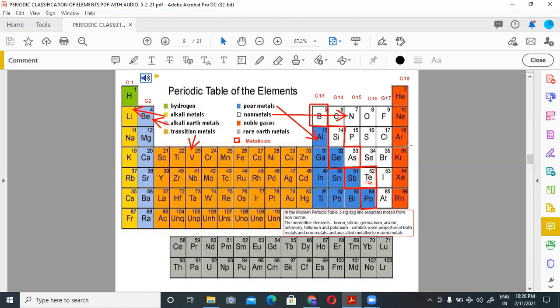In the modern periodic table, a zigzag line separates metals from non-metals. The borderline elements boron, silicon, germanium, arsenic, antimony, tellurium and polonium show some properties of metals and some properties of non-metals and are called metalloids or semi-metals. You can learn these metalloids with a mnemonic.